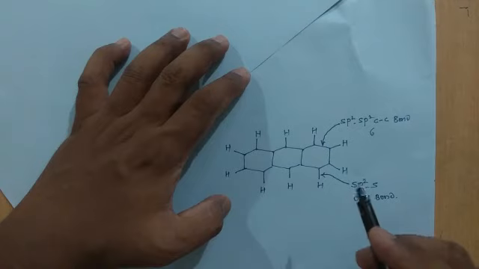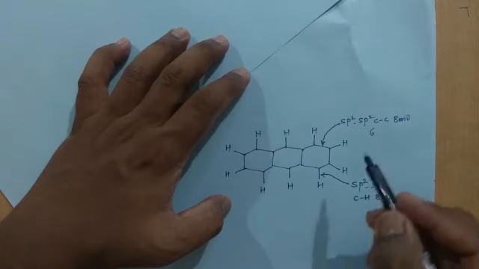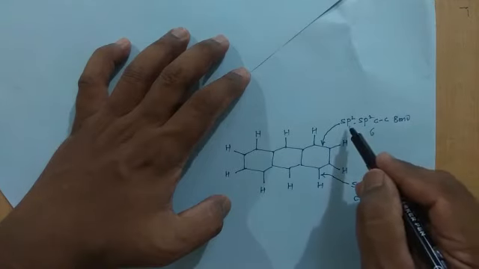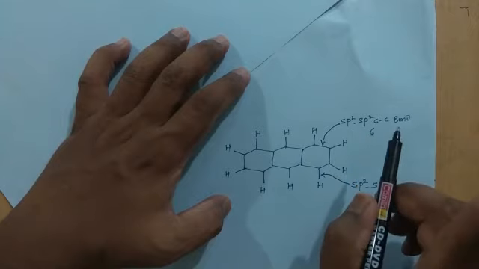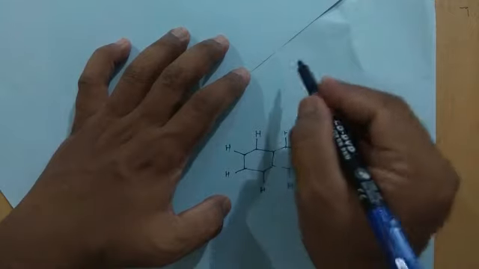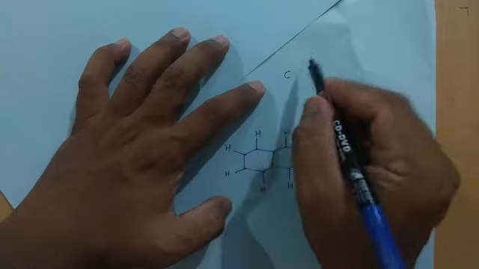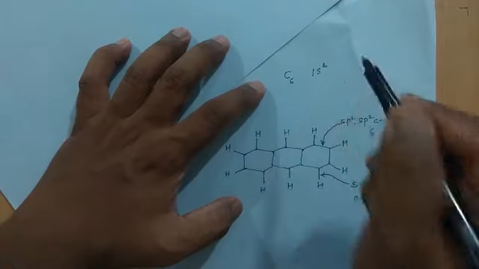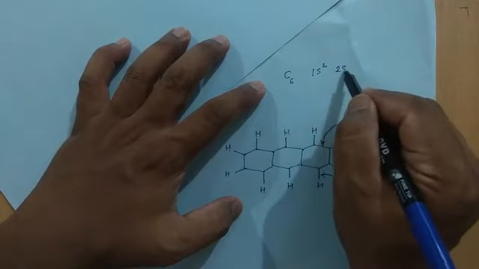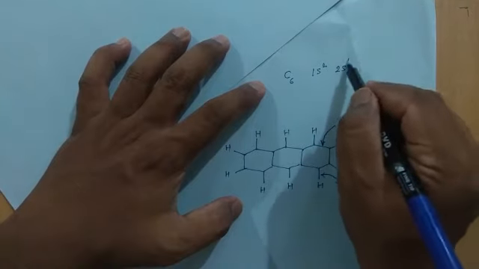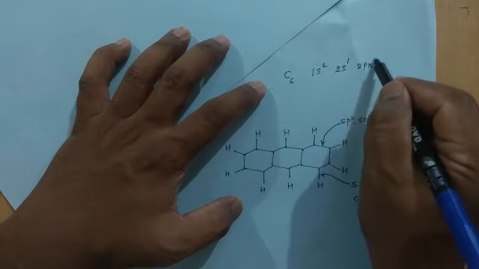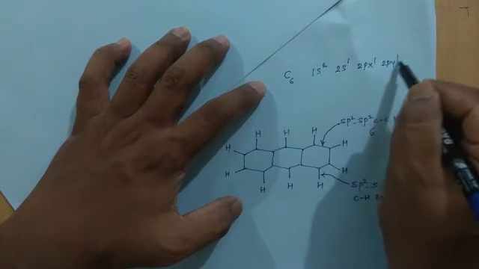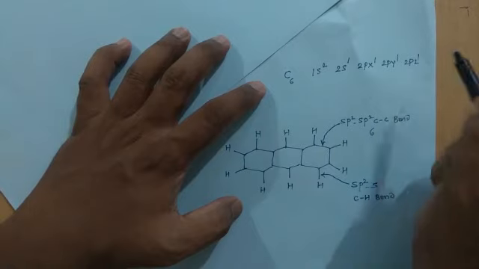Now what about the fourth valency? Remember, each carbon atom is sp2 hybridized. If I talk about the ground state electronic configuration of carbon atom with atomic number 6, it is 1s2, then 2s1, 2px1, 2py1 and 2pz1.